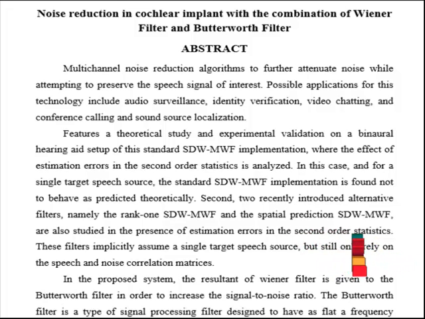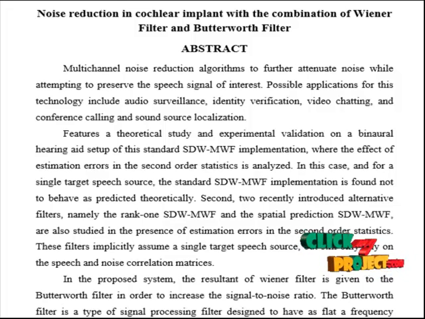It features a theoretical study and experimental validation on a binaural hearing aid setup of the standard SDW-MWF implementation, where the effect of estimation errors in the second order statistics is analyzed. In this case, and for a single target speech source, the standard SDW-MWF implementation is found not to behave as predicted theoretically.